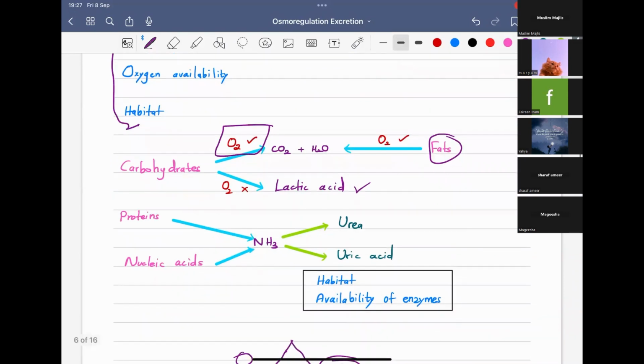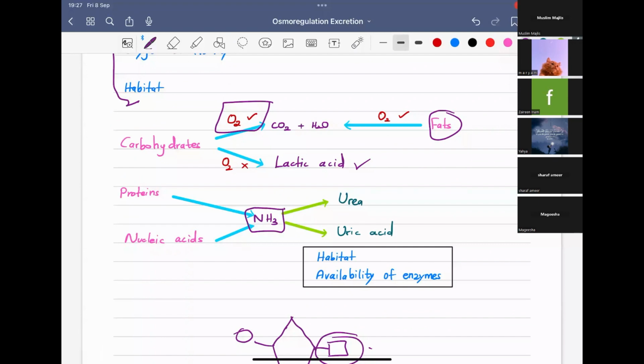Now, this ammonia can be converted to either urea or uric acid. It depends on the habitat as well as the availability of enzymes. So ammonia can be further converted to these nitrogenous compounds. Urea and uric acid have carbon in their structures. So ammonia will be converted to urea and uric acid according to the habitat, also the availability of enzymes.